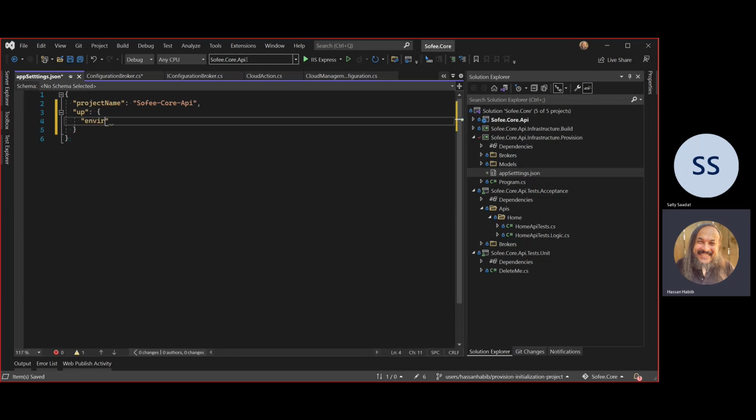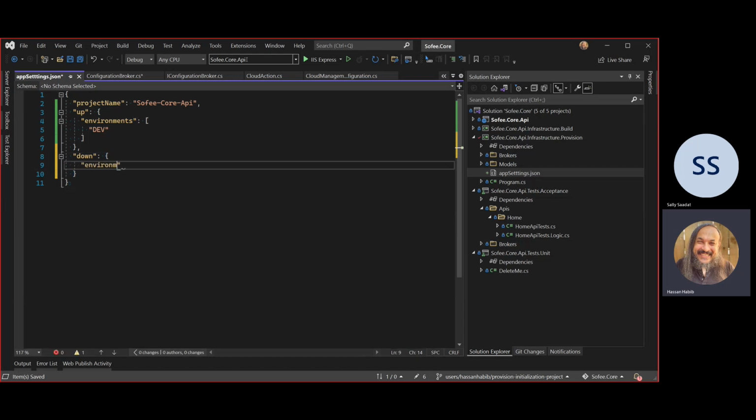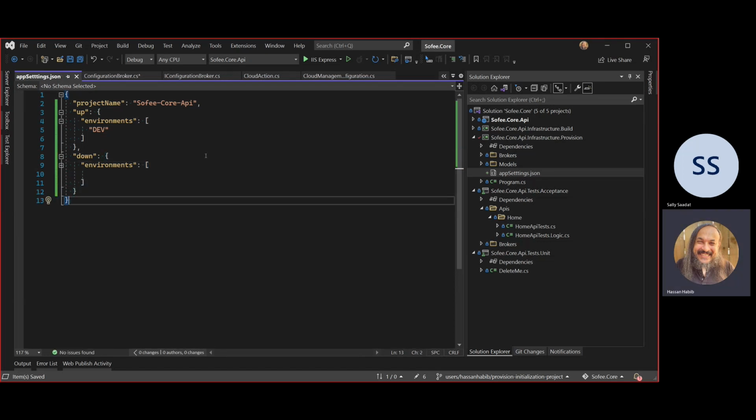Since we're still developing this, we just care about the development environment. Let's call it dev. And what do I want to take down? Nothing. So I'm just going to say down environments like this, and it's just an empty array because I'm not taking down anything yet.